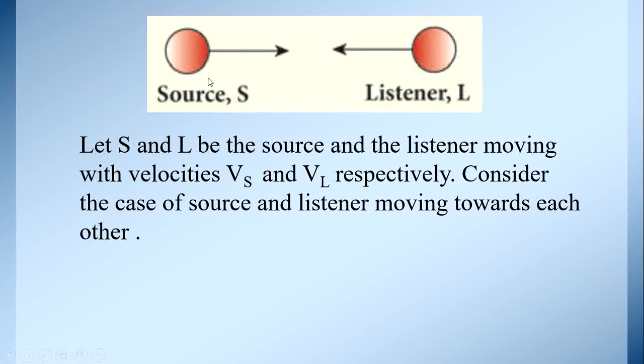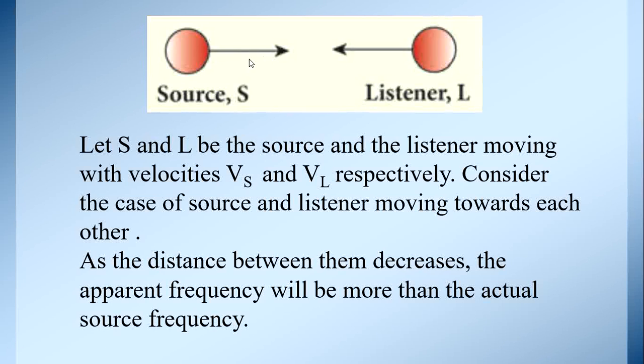Now in this diagram, source S and listener L, both of them are moving. Let S and L be the source and listener moving with velocities Vs and VL. Source having velocity Vs and listener having velocity VL. Consider the case of source and listener moving towards each other. Now when both of them are moving towards each other, what happens to the distance between the source and the listener? The distance between the source and the listener decreases.